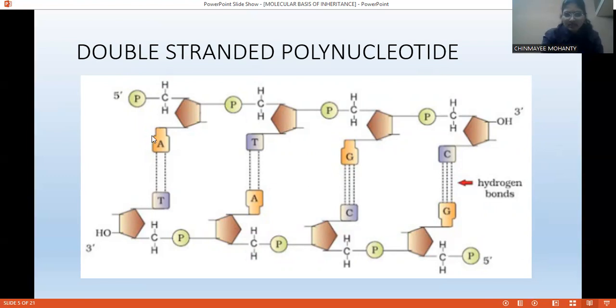Okay, and you can see A pairs with T, there are two hydrogen bonds, and G pairs with C with three hydrogen bonds. So this is one nucleotide, this whole is another nucleotide, this whole is another nucleotide, and this whole is another nucleotide. So one nucleotide is connected to another nucleotide with phosphodiester bond, and this pentose sugar is connected to this nitrogenous base by glycosidic bond, and this whole nucleoside is connected to this phosphate. Nucleoside is connected to this phosphate with the help of phosphoester bond. Okay, I hope it is clear.